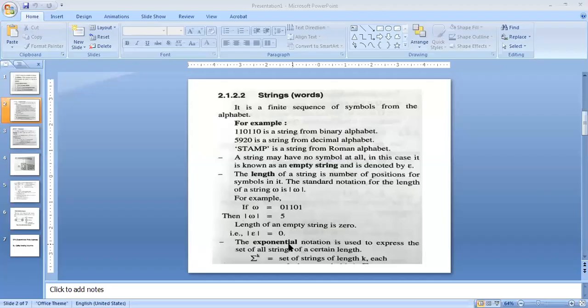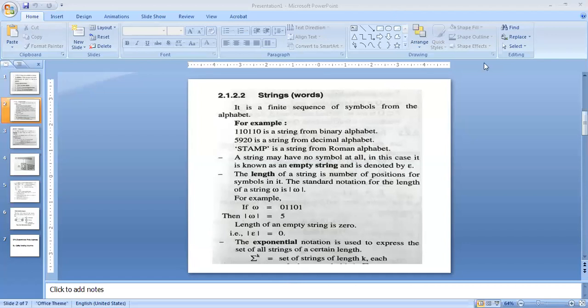So this is about the empty string. Now the second concept is called omega. This W in your presentation is called omega. Am I right? What do you learn in your discrete mathematics? This is called the omega.